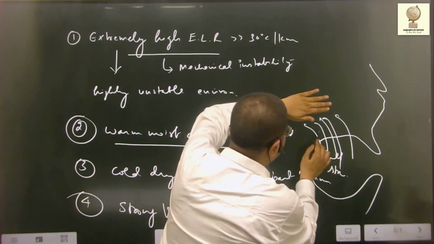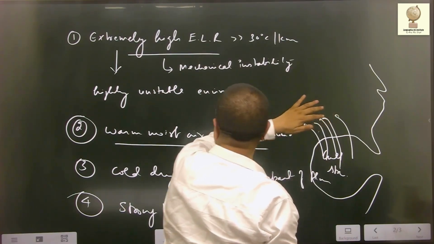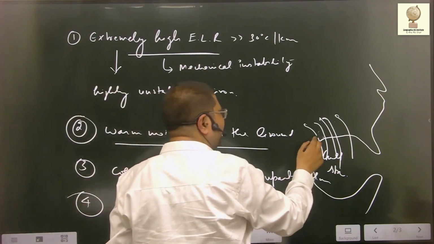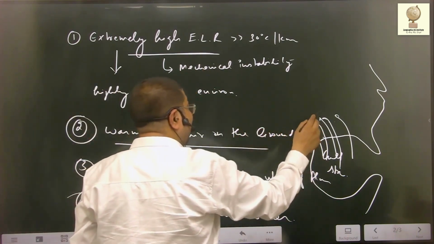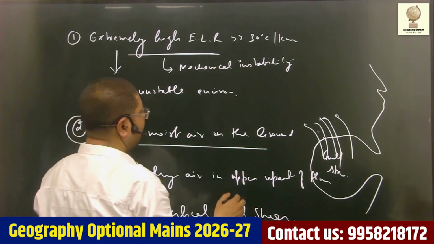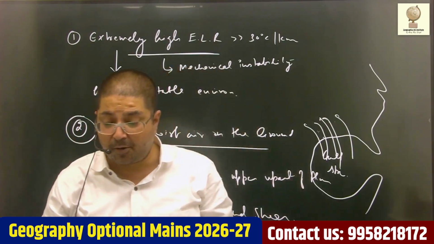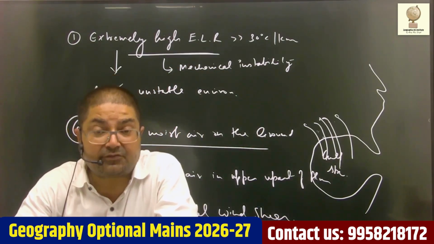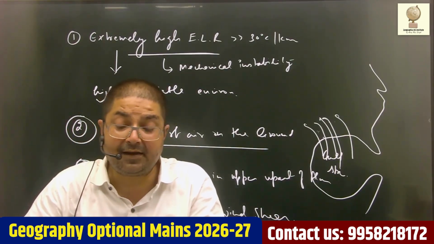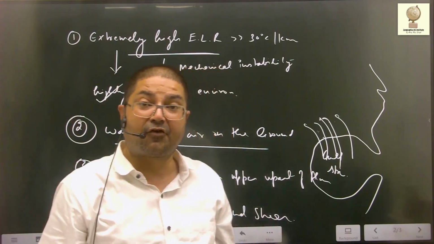This warm moist air on the surface and cold dry air from Canada and the Rockies overlying it in the eastern part of the Great Plains of the USA create extremely high environmental upset: warm air on the surface, cold air in the upper part. This extremely high environmental upset induces instability, which also causes vertical wind shear. Because of these four phenomena, most twisters or tornadoes form in areas neighboring the Gulf Stream, where during summer warm humid air meets cold dry air from Canada. Therefore, the majority of twisters are observed in areas surrounding the Gulf of Mexico.